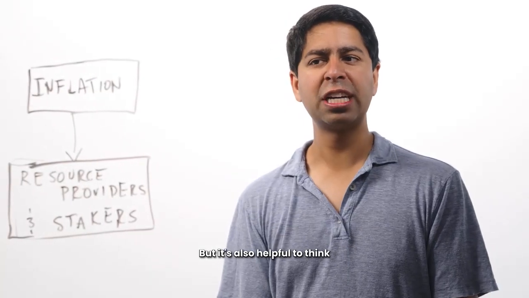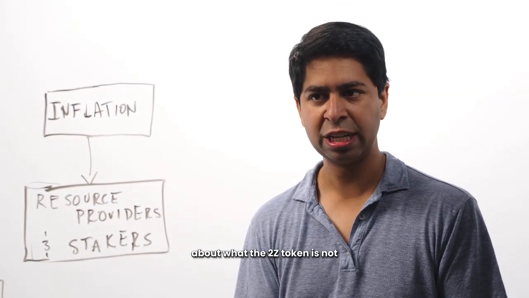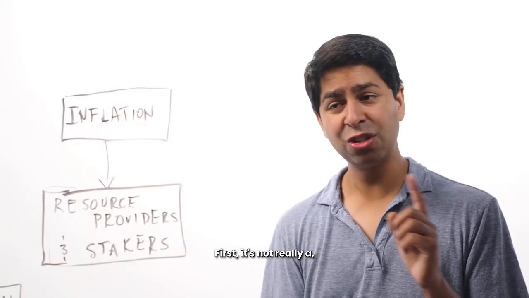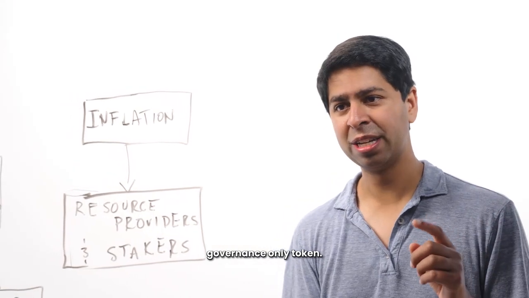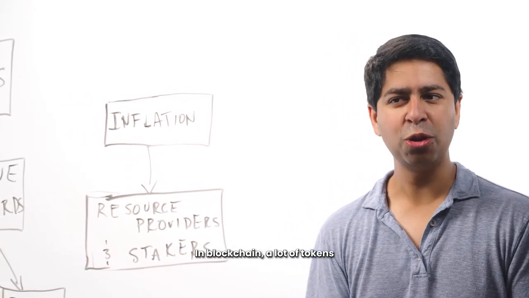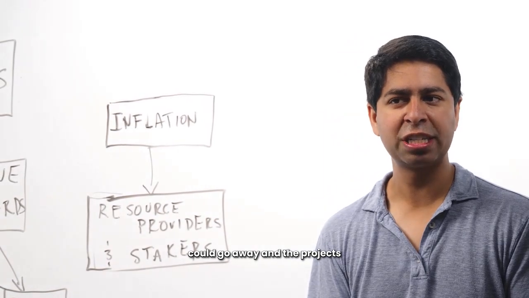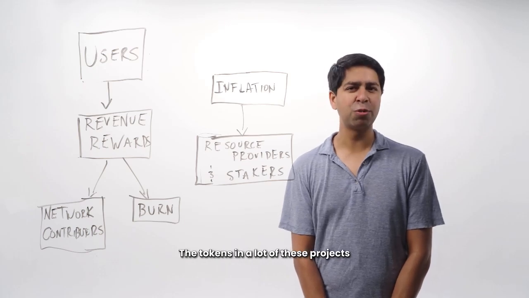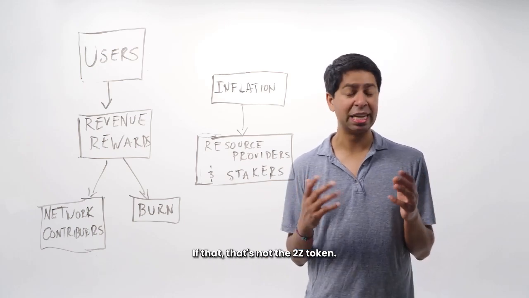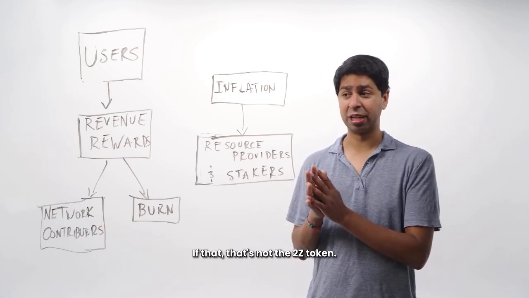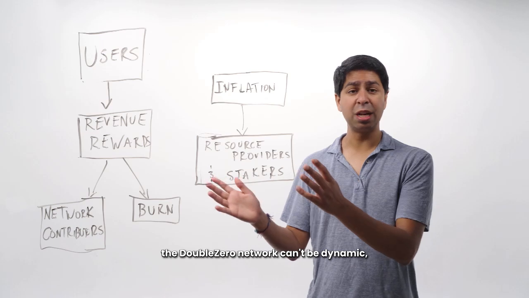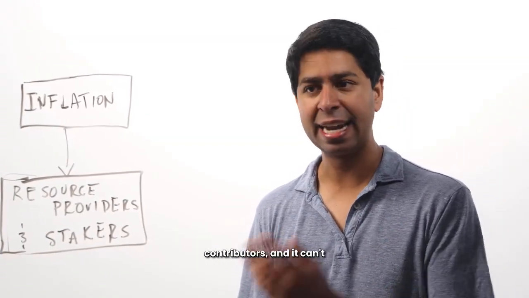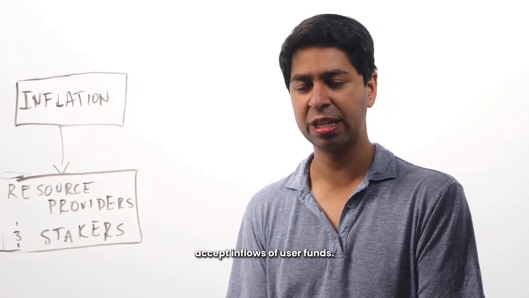But it's also helpful to think about what the 2Z token is not. And the 2Z token is not three special things. First, it's not really a governance-only token. Let's be real, in blockchain, a lot of tokens could go away and the projects associated with them would continue to function totally fine. The tokens in a lot of these projects are just simple governance tokens, if that. That's not the 2Z token. If the 2Z token goes away, the DoubleZero network can't be dynamic, it can't be efficient, it can't pay out network contributors, and it can't accept inflows of user funds.